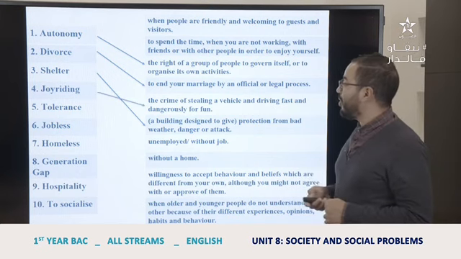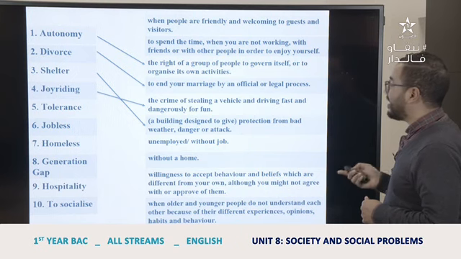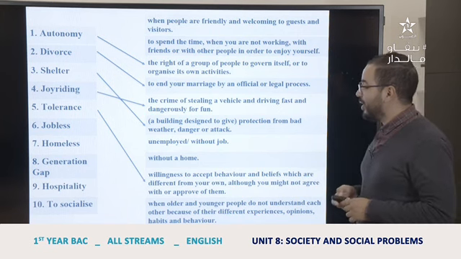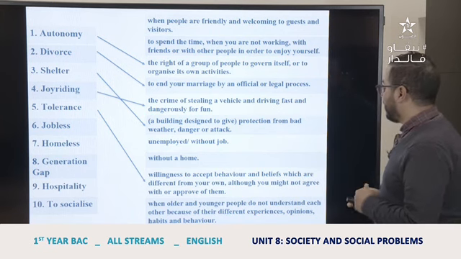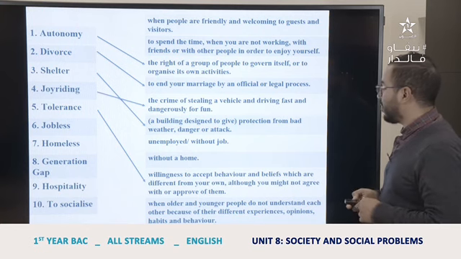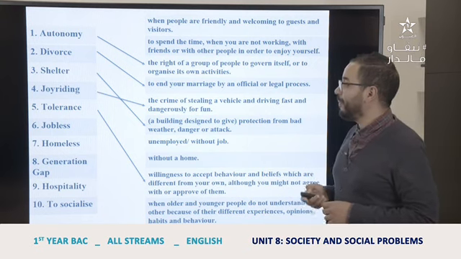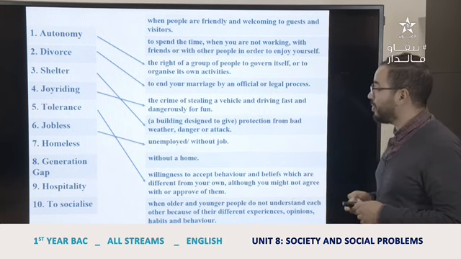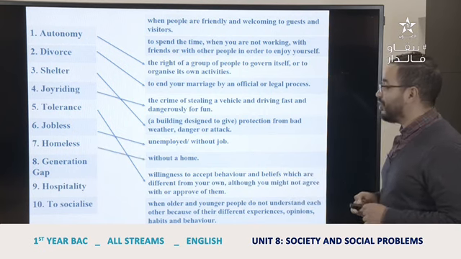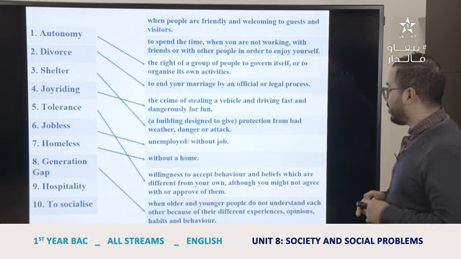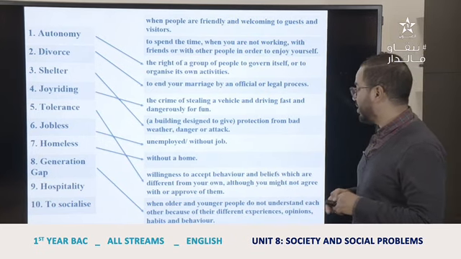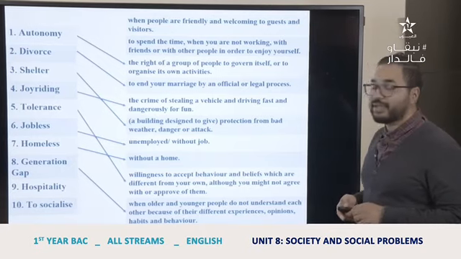Joyriding is the crime of stealing a vehicle and driving fast and dangerously for fun. Tolerance, as we said, is willingness to accept behavior and beliefs which are different from your own, although you might not agree with or approve of them. Jobless, unemployed person or without a job. Homeless, of course, is without a home. Generation gap is when older and younger people do not understand each other because of their different experiences, opinions, habits, and behavior.